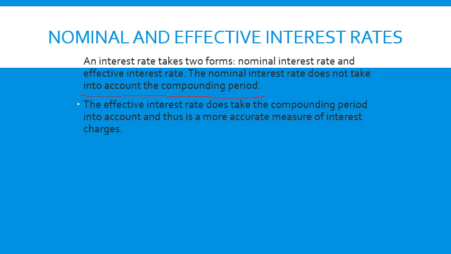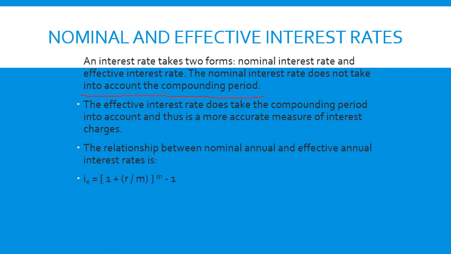If it is semi-annual compounding, interest is calculated twice. If it is quarterly compounding, interest is calculated 4 times. If it is monthly compounding, interest is calculated 12 times. If it is daily compounding, interest is calculated 365 times. Let us understand that.